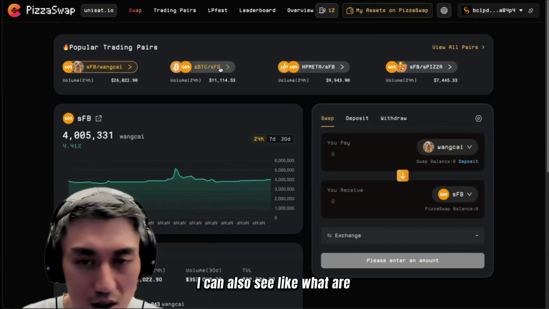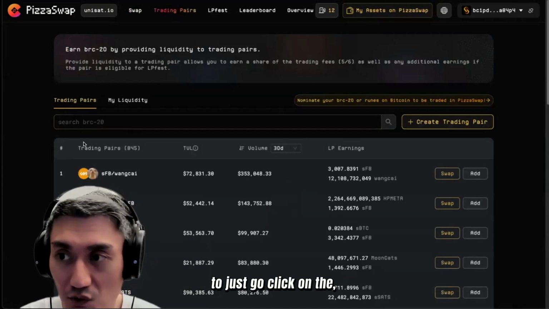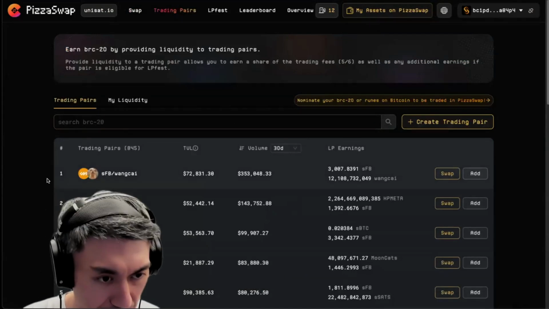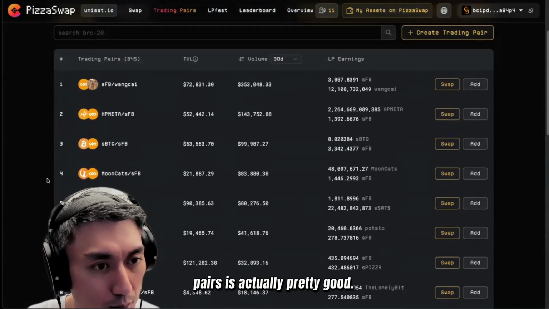I can also see what the popular trading pairs are, and my intuition really is to just click on the trading pairs. I can see that the TVL across the various pairs is actually pretty good.